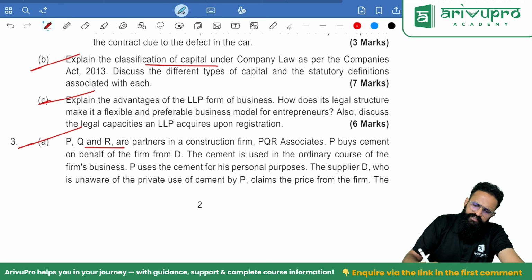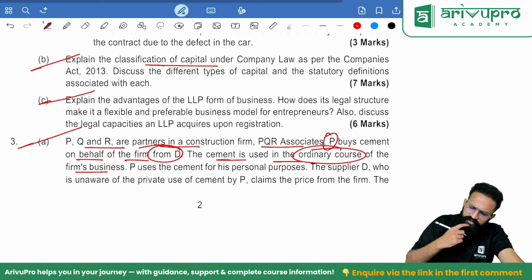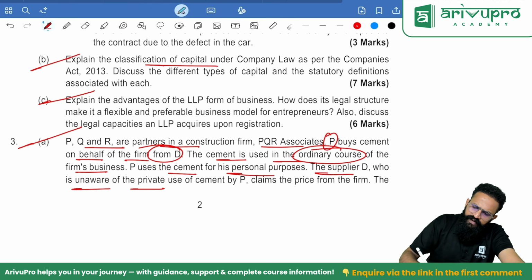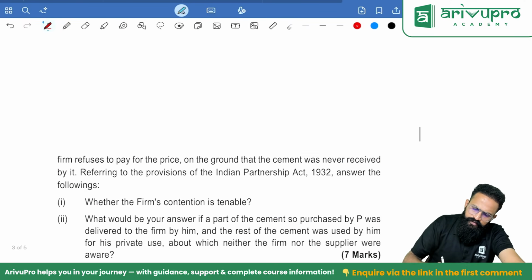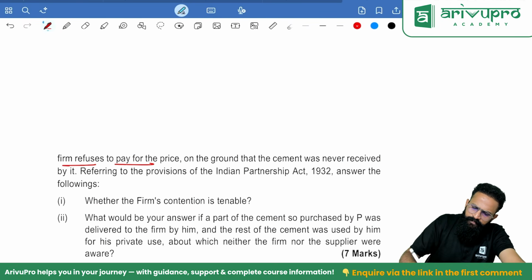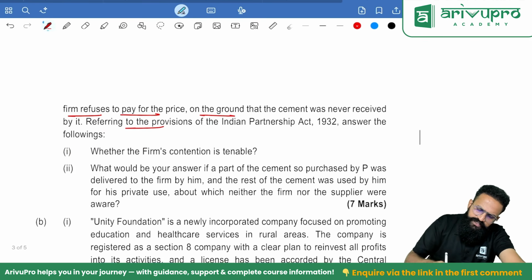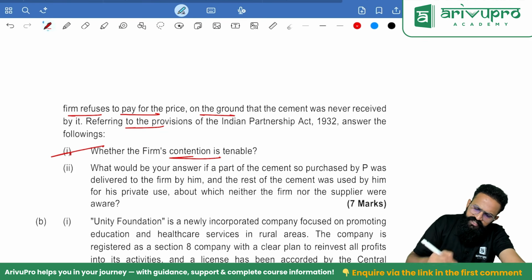P, Q and R are the partners in a construction firm. P buys cement on behalf of the firm from D. The cement is used in the ordinary course of the firm's business. P uses the cement for his personal purpose. The supplier D, who is unaware of the private use of the cement by P, claims the price from the firm. The firm refuses to pay on the ground that the cement was never received by it. Referring to the provisions, answer whether the firm's contention is tenable.